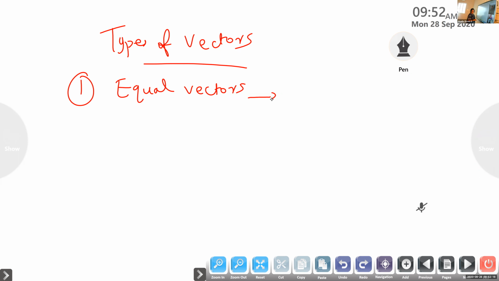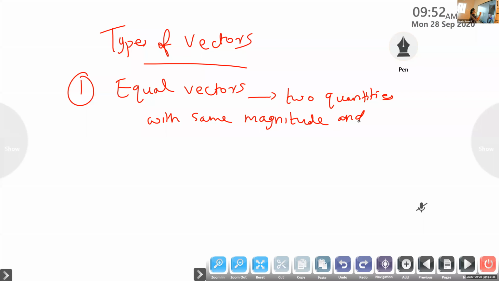Equal vectors means two vector quantities with the same magnitude and same direction.